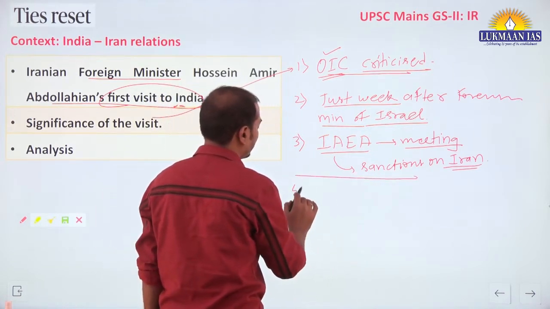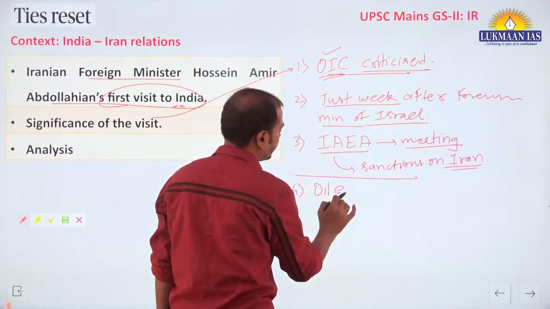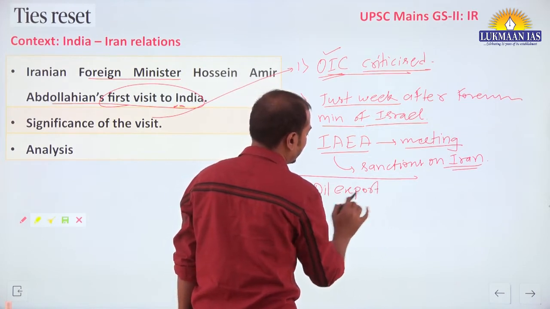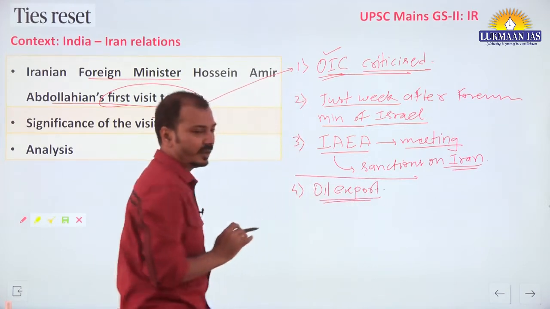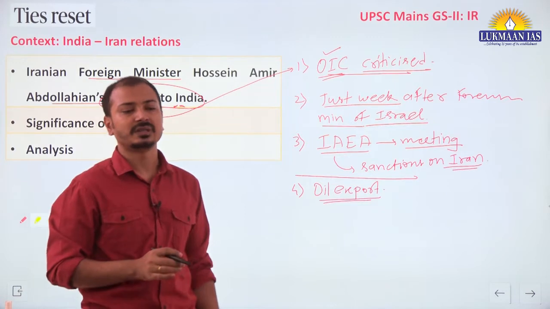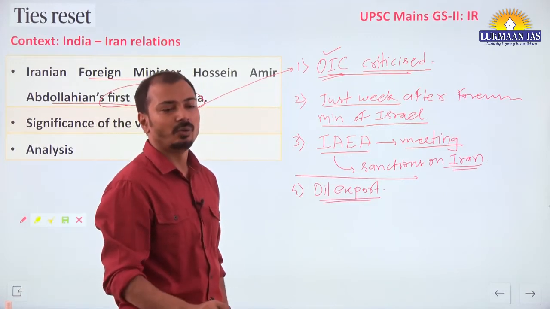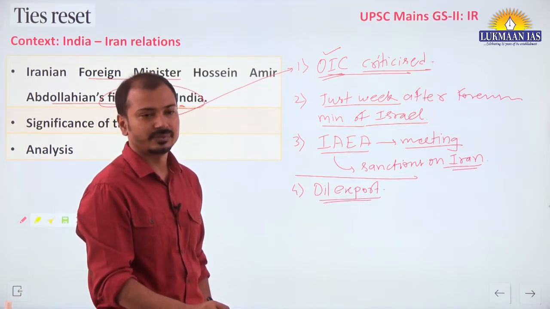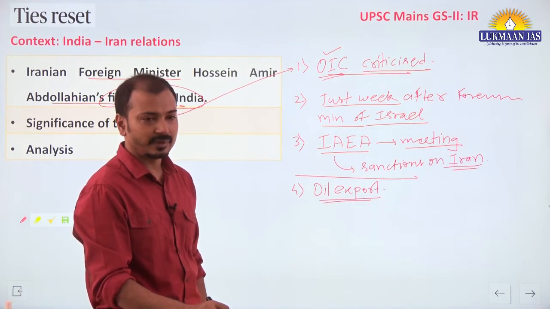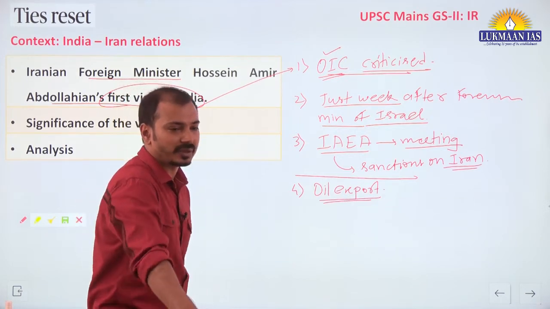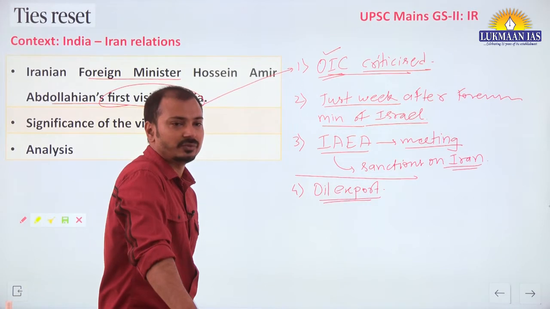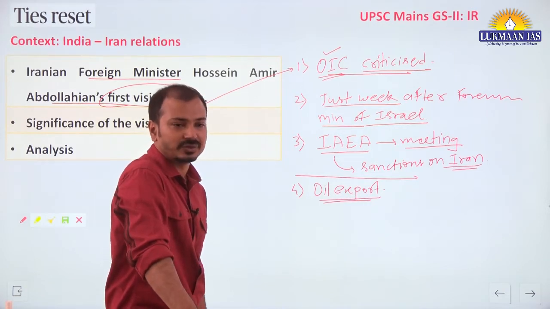Then you should also know that Iran is facing the problem of oil export because of US sanctions on the crude oil export of Iran since 2018, right? So India also stopped the oil import from Iran since 2019 because of those sanctions.